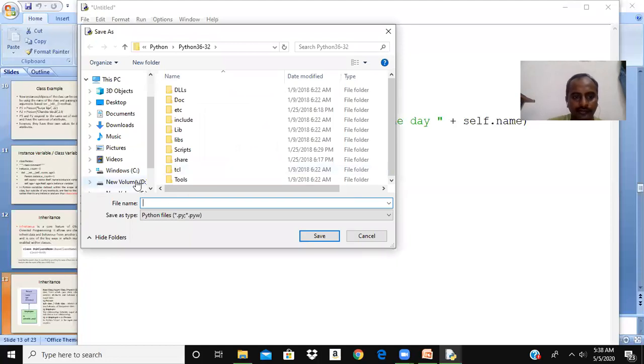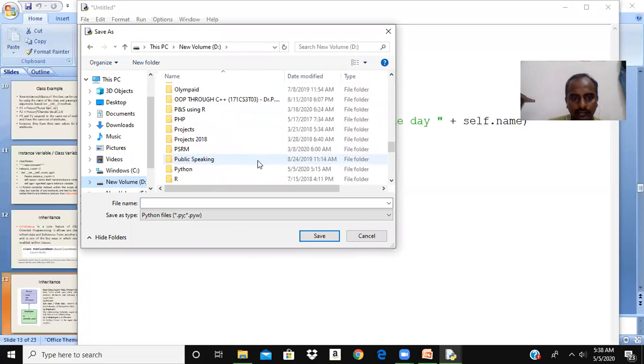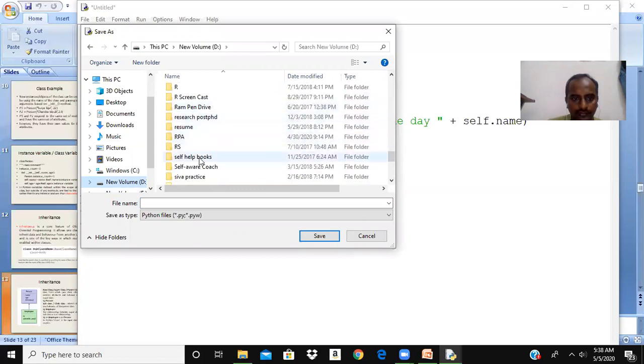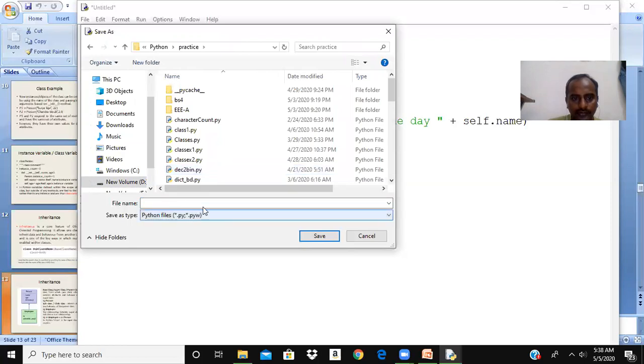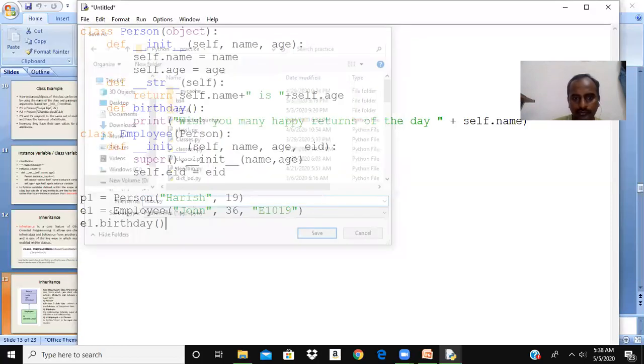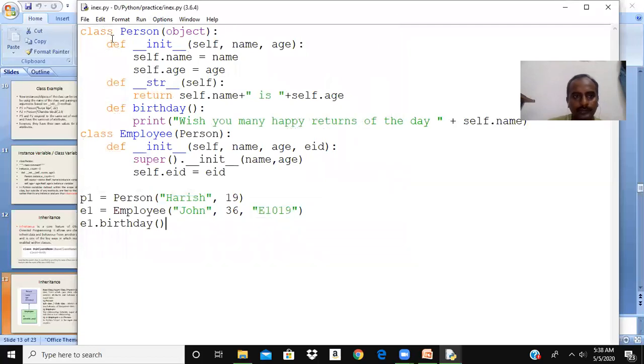I'm saving it as inheritance example. Okay, then let me run.